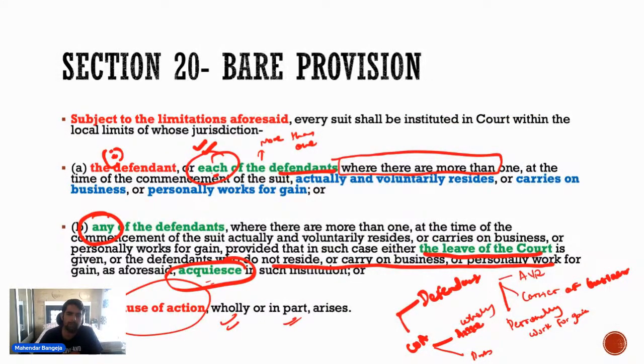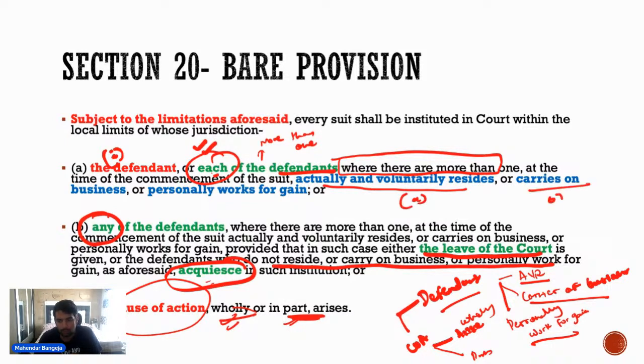So Section 20 provides that a suit has to be instituted, a suit has to be filed, where the defendant actually or voluntarily resides, carries on business or personally works for gain, or where the cause of action wholly or in part arises. So Section 20 says that the suit has to be filed in the place where the defendant actually and voluntarily resides (A), or the defendant carries on business (B), or personally works for gain (C). ठीक है. यहाँ cause of action जहाँ पर arise हो रहा है wholly or partly.